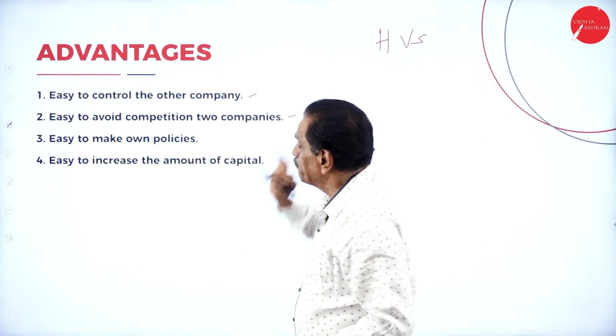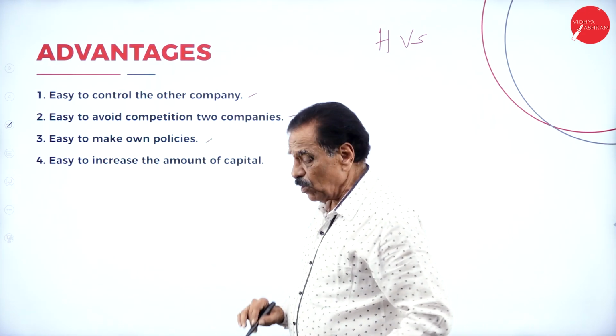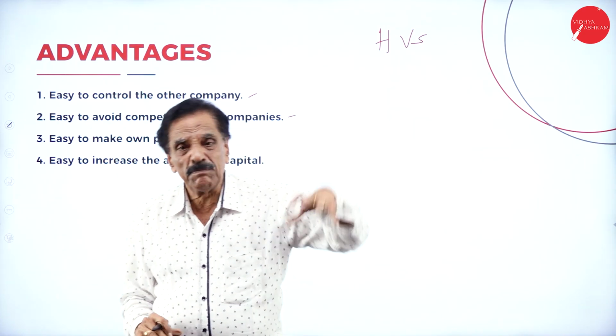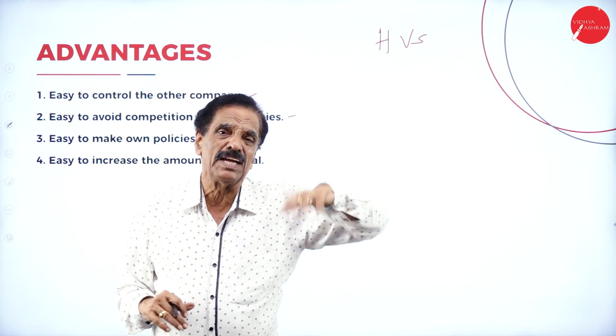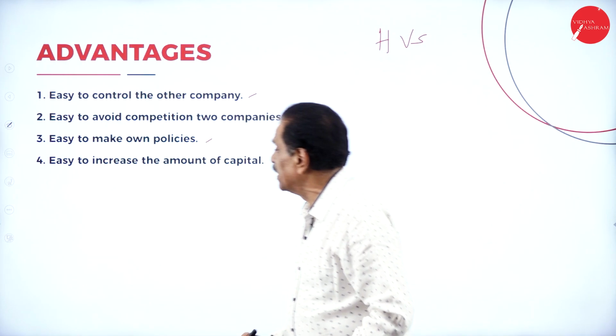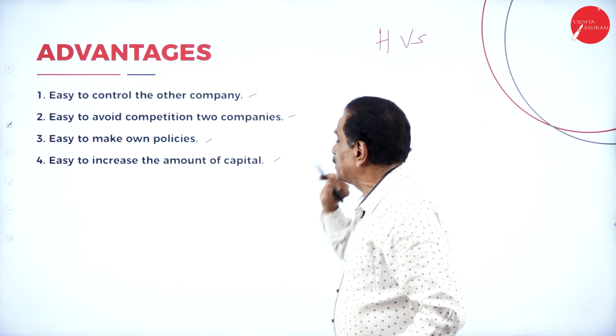So, this is over. Easy to make own policies. Now, when they become one and the same, it is very easy to make their own policies, easy to increase the amount of capital.